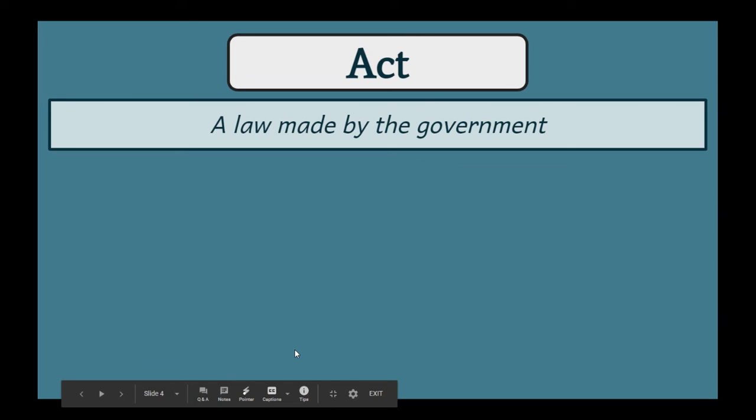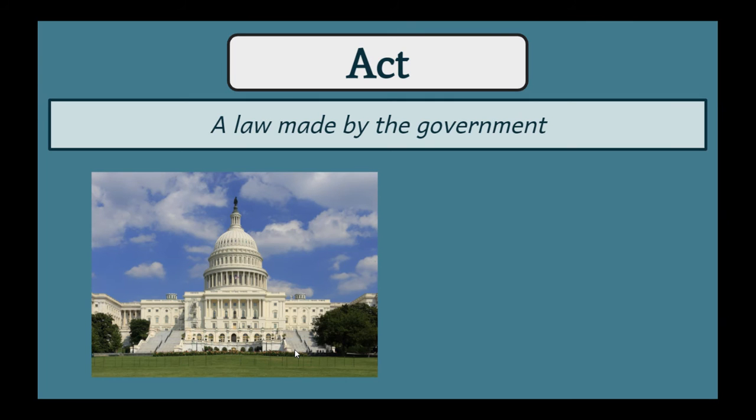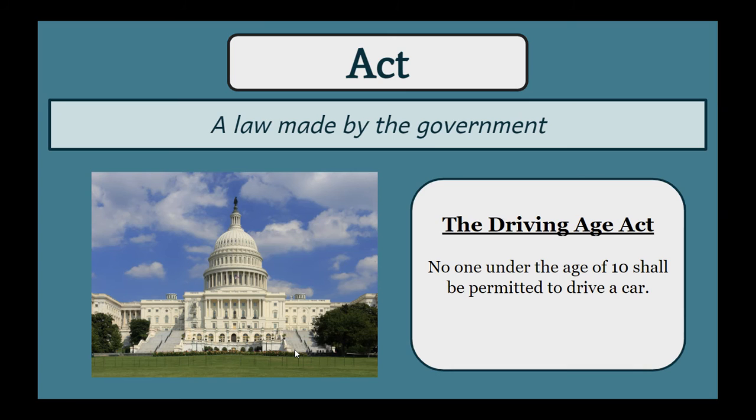The final word that's important for you to know is the word act. And this is not act like acting on a stage or acting in a movie. This is a noun, like an act. And an act is a law that's made by the government. So some examples that you might know of that might be familiar to you are acts or laws that are made by our Congress. One might be the Driving Age Act.